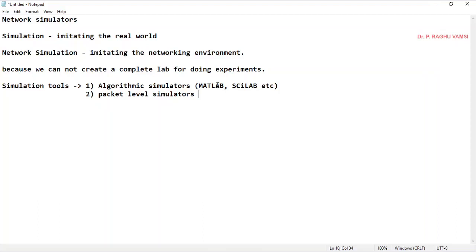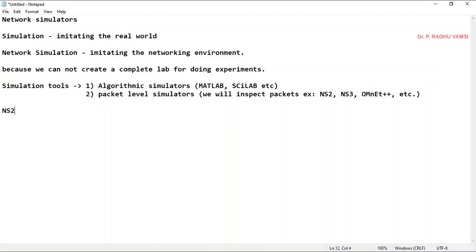Whereas packet level simulators are where we inspect packets. Examples are NS2, NS3, Omnet++, etc. These are the packet level simulators. NS2 is one popular and widely accepted network simulator in the research community. Then NS3 also, then Omnet++.